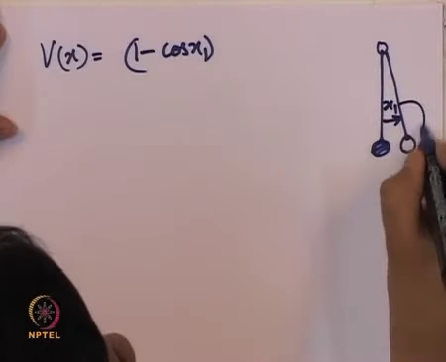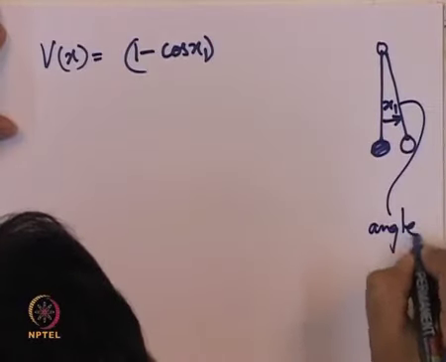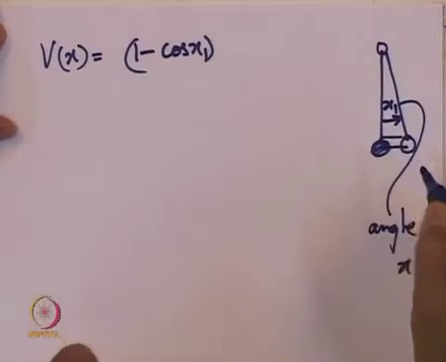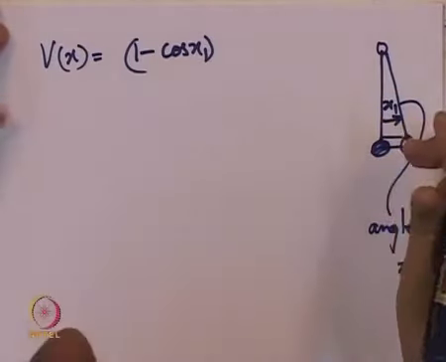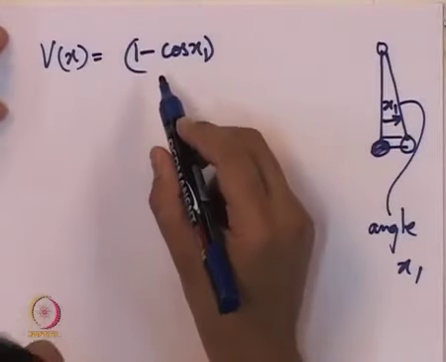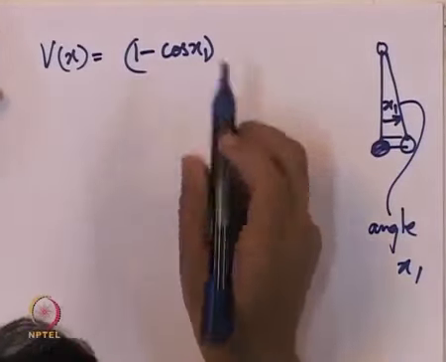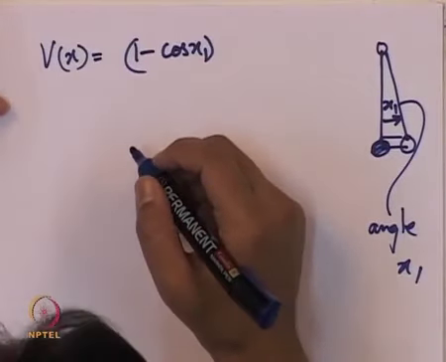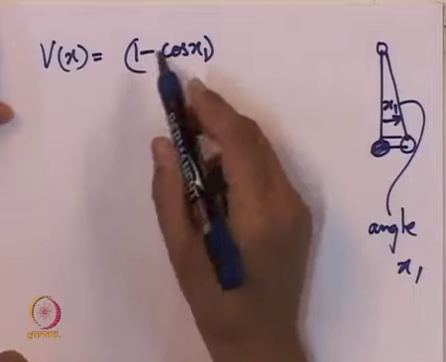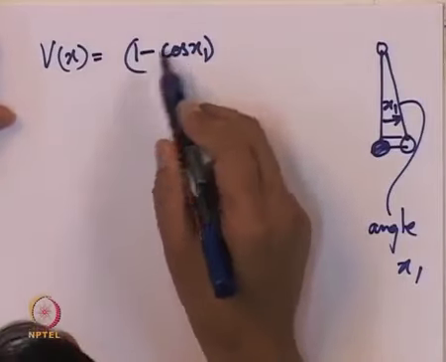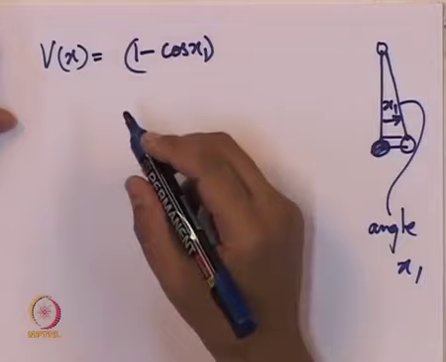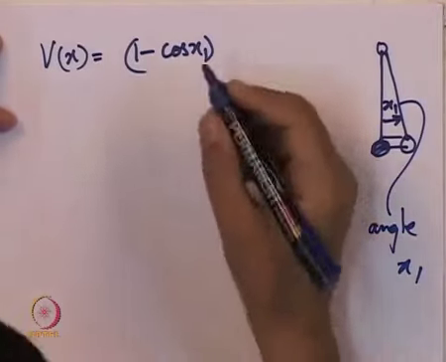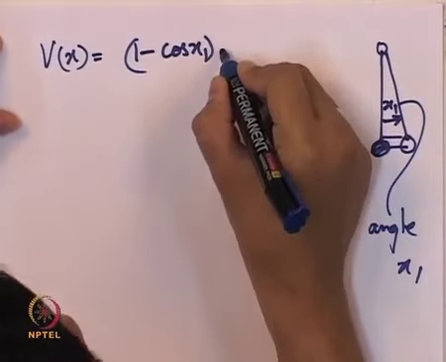So, this is the angle. The amount by which it gets raised is the potential energy accumulated into the system, and that turns out to be 1 minus cos x1, of course multiplied by the mass and the gravitational acceleration g, but we have considered a model where those parameters are not arising. This can be considered as normalization of the equations or as normalization of the mass to 1. This is only the potential energy.